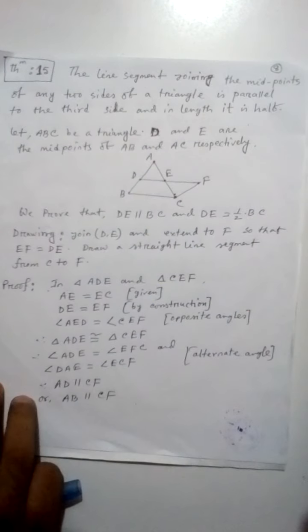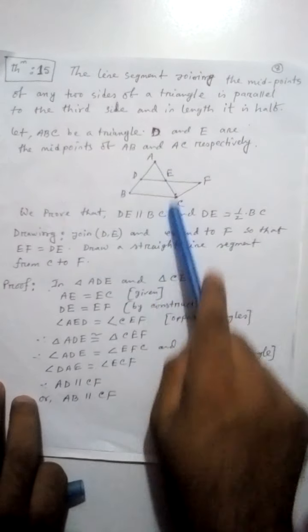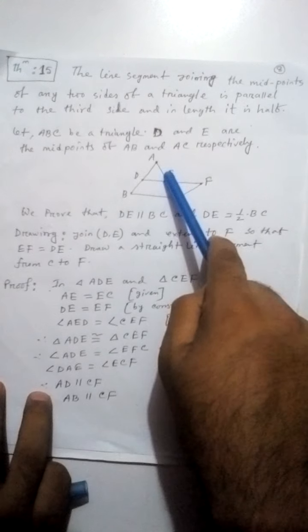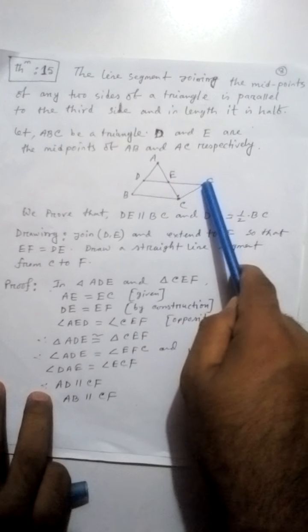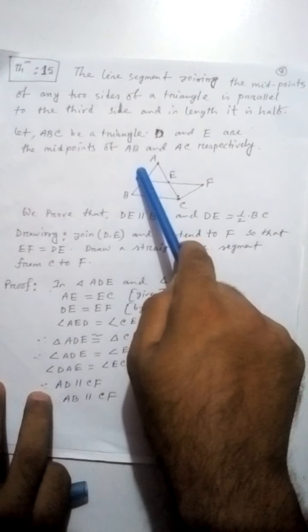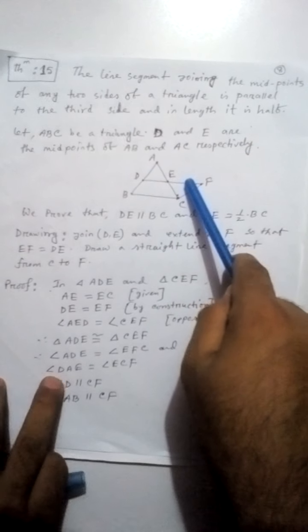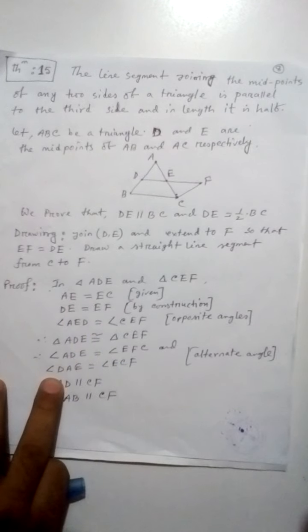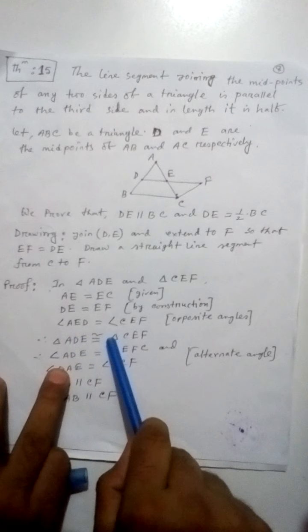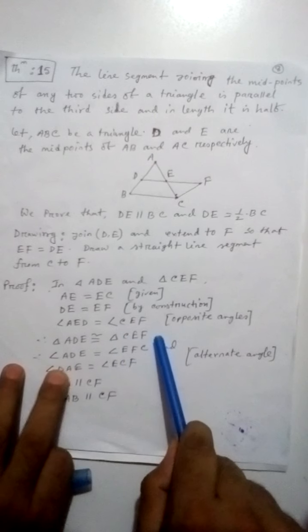Proof. In triangle ADE and triangle CEF, AE equals EC, given. DE equals EF, by construction. Angle AED equals angle CEF, because they are opposite angles. So one side, another side and one angle are equal, so these triangles are congruent. Therefore triangle ADE is congruent to triangle CEF.